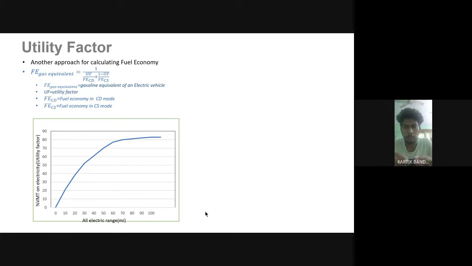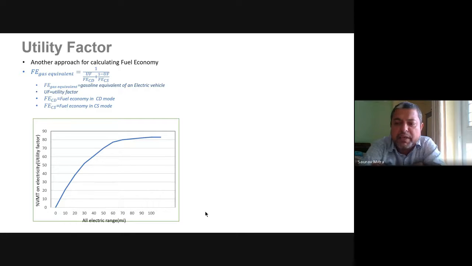Utility factor. It is generally defined as the CD range of PHEVs relative to the total distance driven in daily commutation. Commutation means traveling, commuting from home to office, office to home.